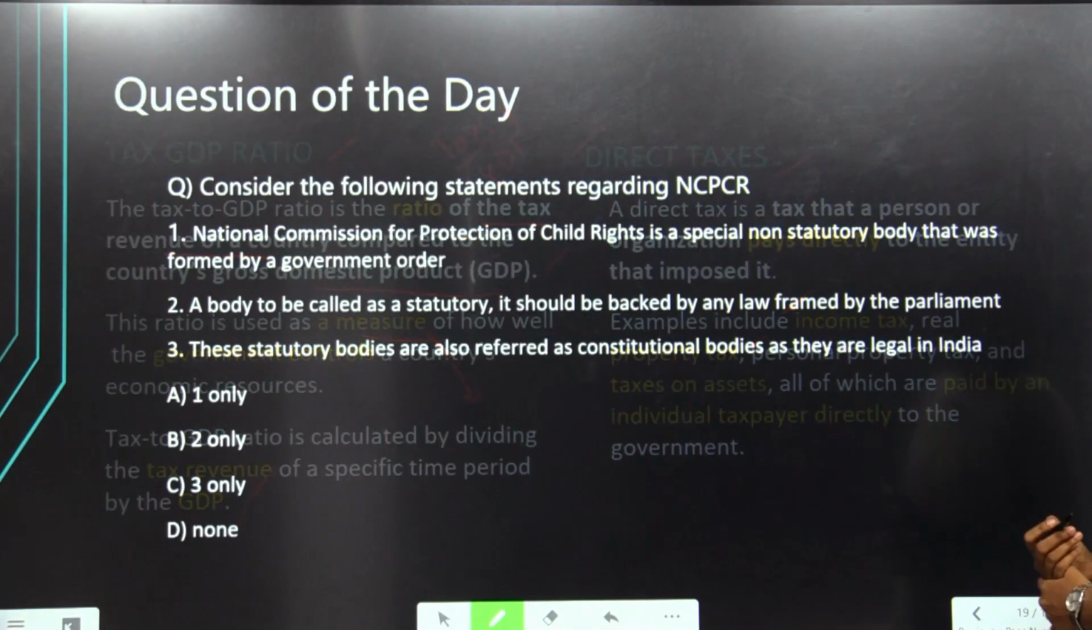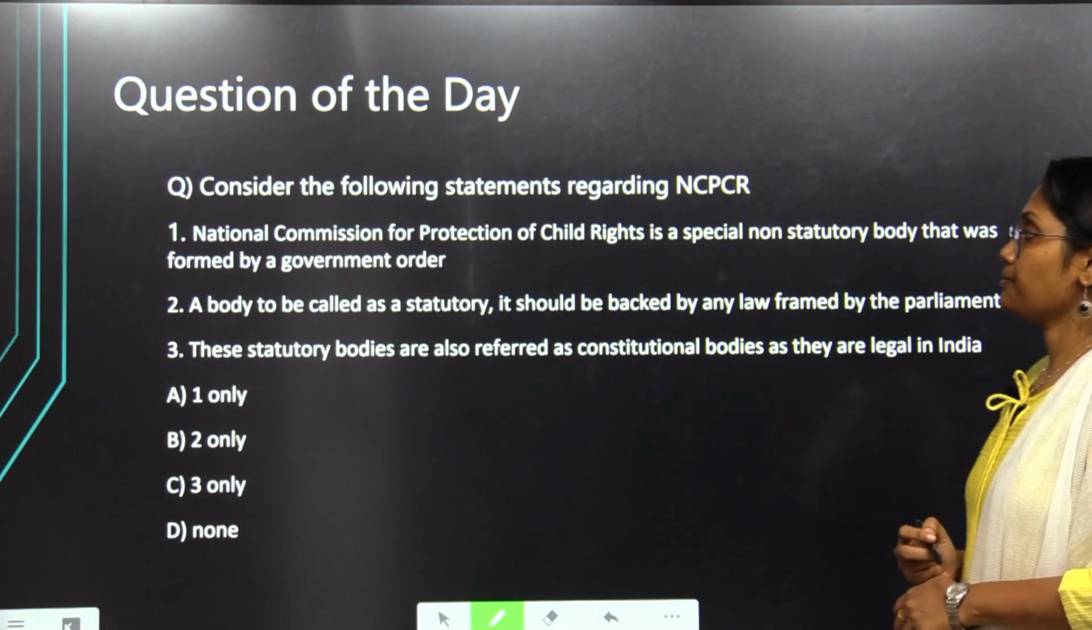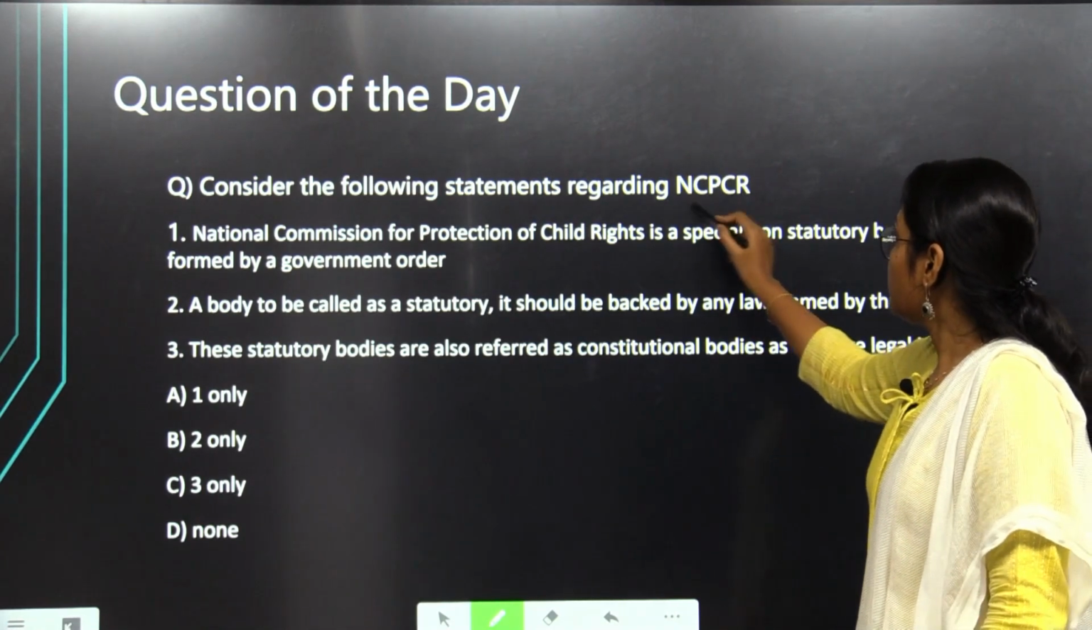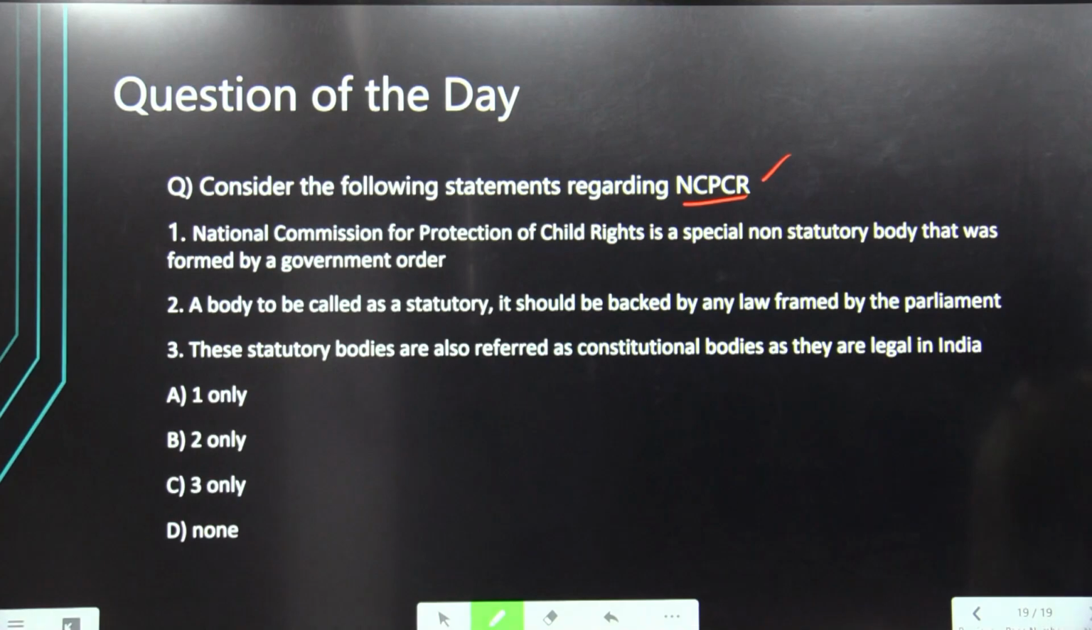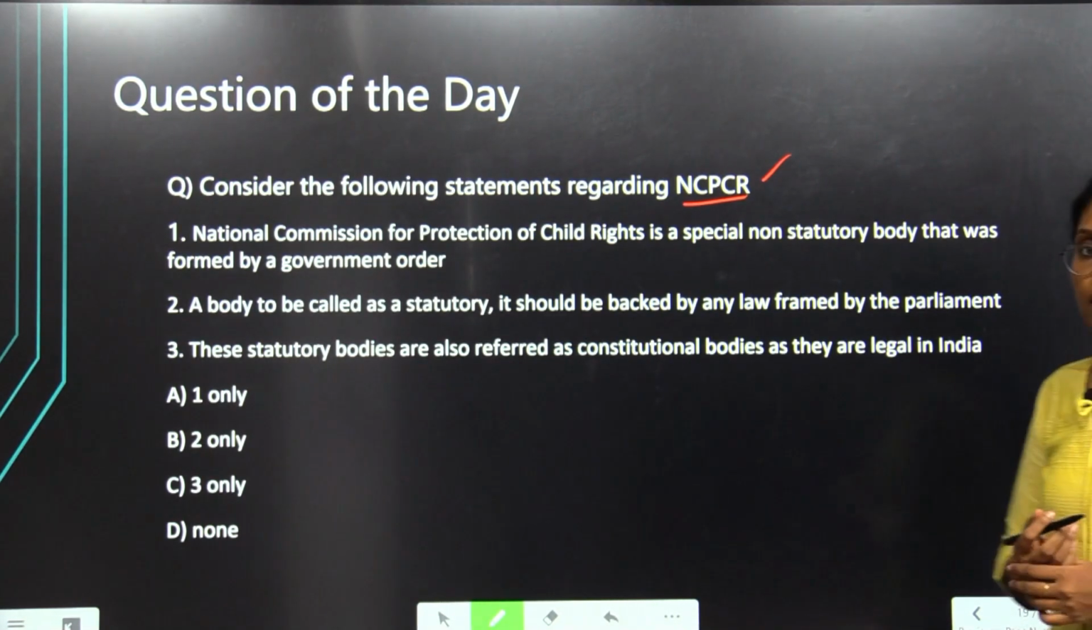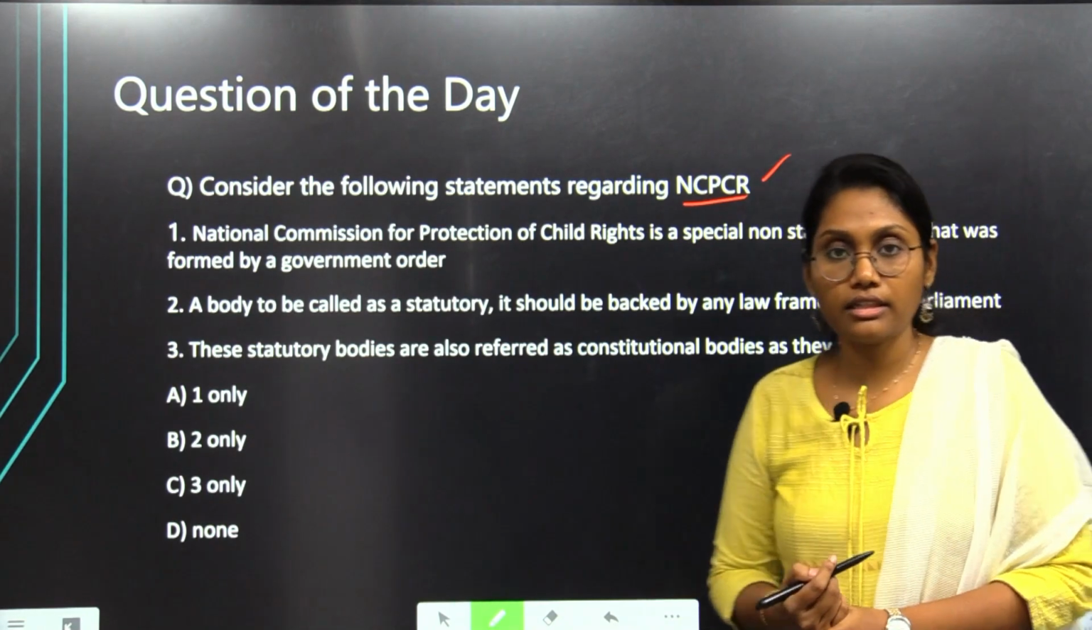Moving forward, let us see the question of the day. It is regarding the NCPCR. I am not going to answer this now. I will leave it to you to answer this question. Try to answer it, and let us see the answer in our next session.